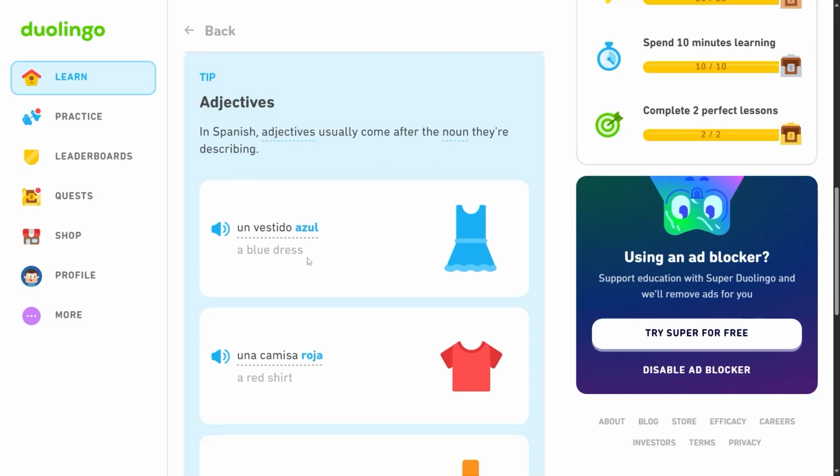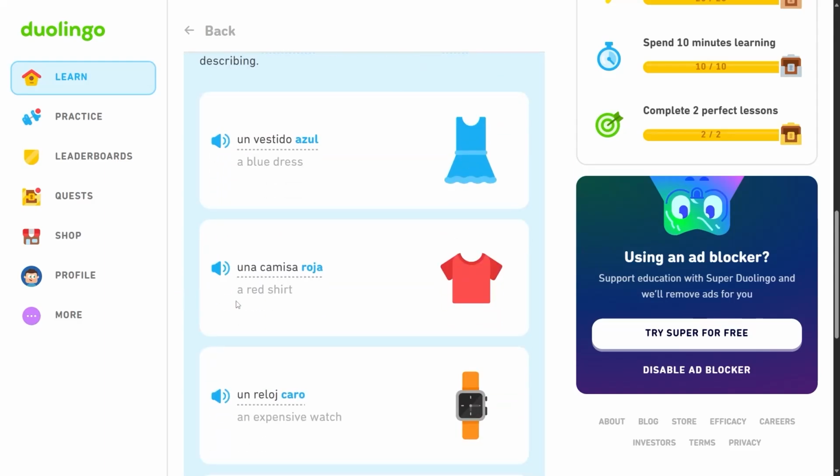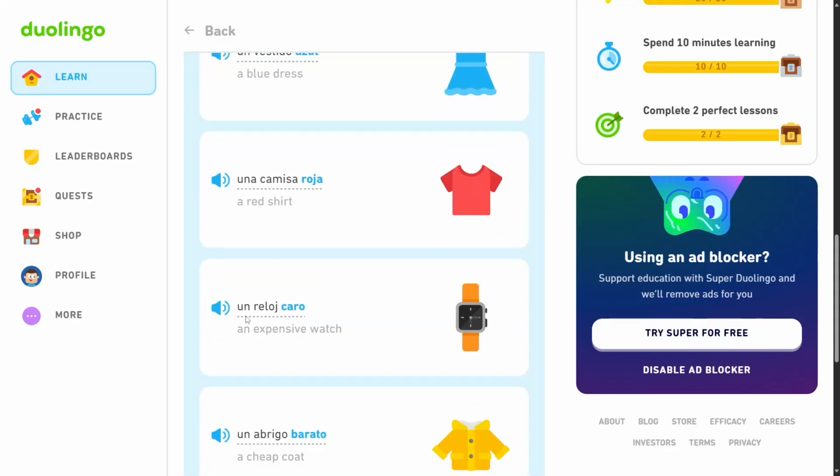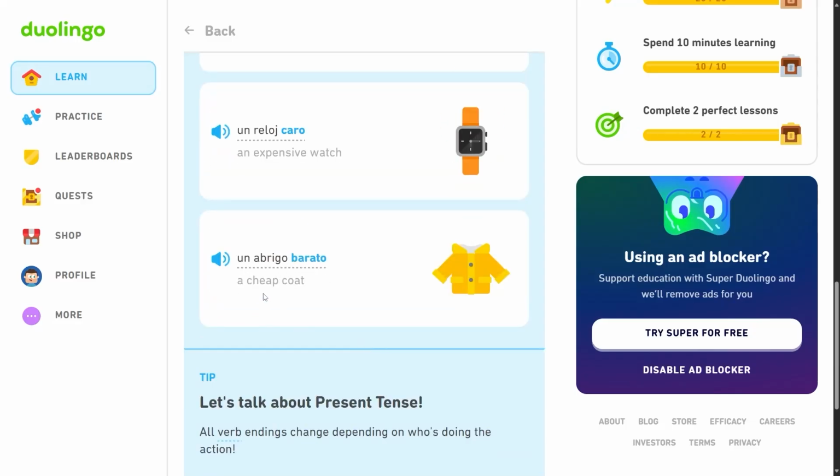Un vestido azul, a blue dress. Una camisa roja, a red shirt. Un reloj. Caro. Un reloj. This is watch. Caro. Caro is expensive, an expensive watch. Un abrigo. This is coat. Barato. Cheap. Un abrigo barato. A cheap coat.